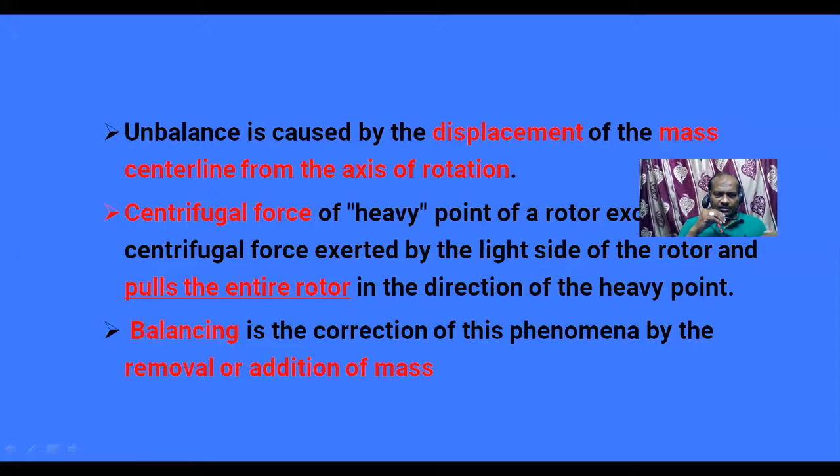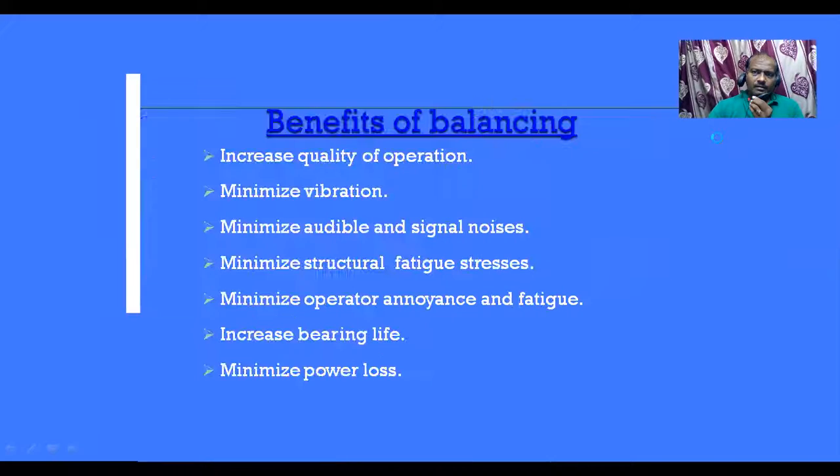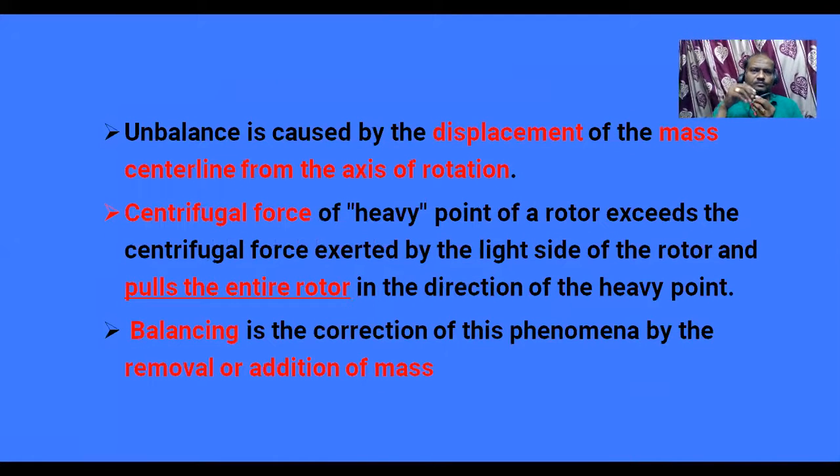Next, this slide says: unbalance is caused by the displacement of the mass center line from the axis of rotation. So I already told you that when, at an axis, the distribution of masses is not equally spread, that leads to the unbalanced state.